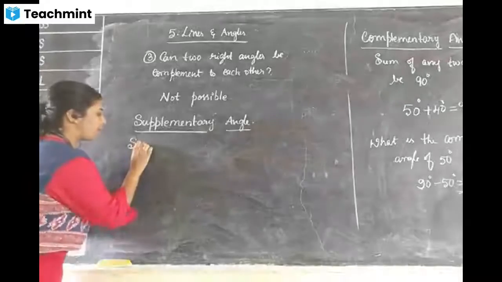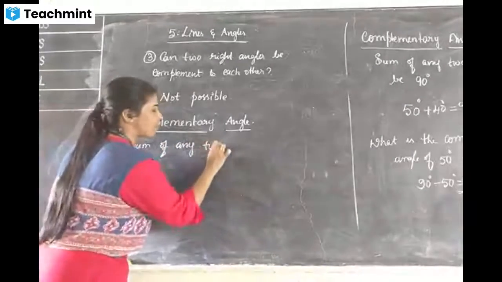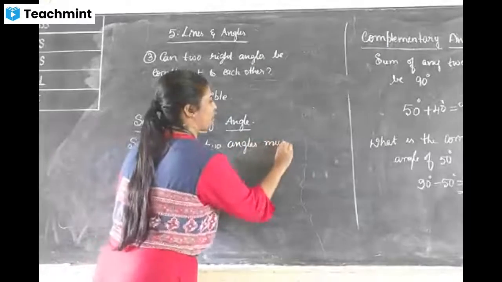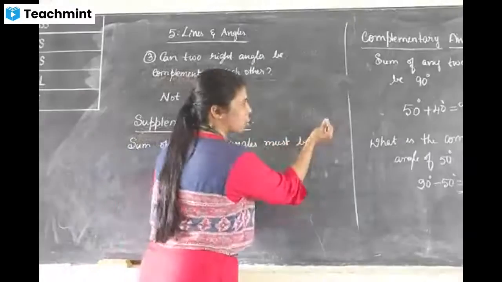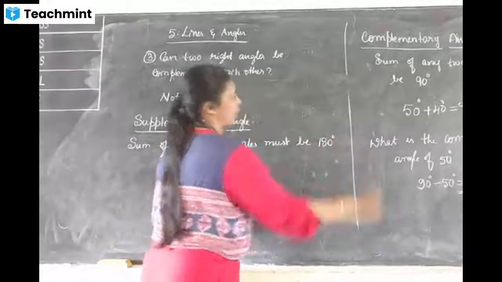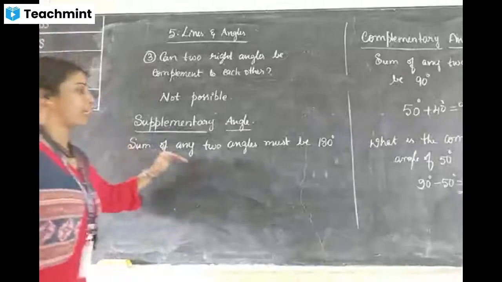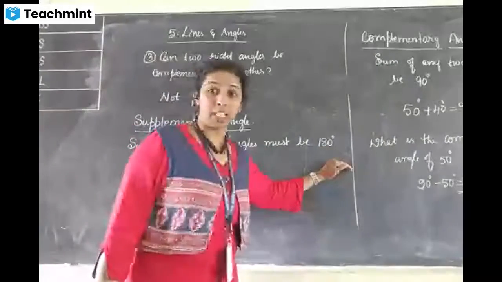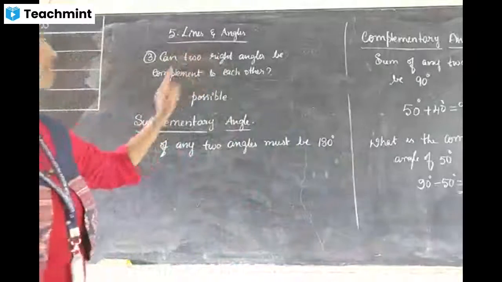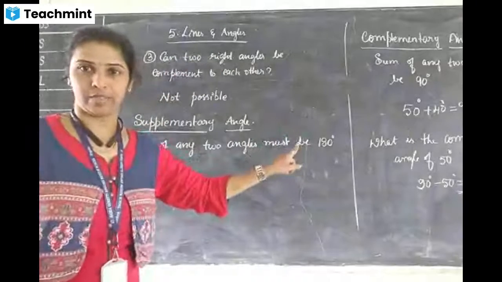Sum of any two angles, can you guess? Must be 180 degree. Sum of any two angles must be 180 degree. Complementary means sum of any two angles must be 90 degree.